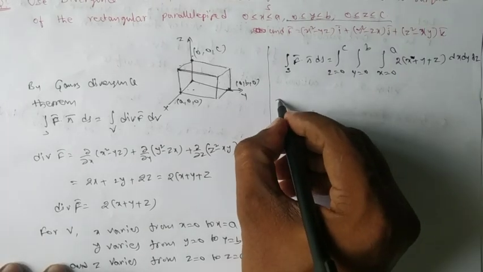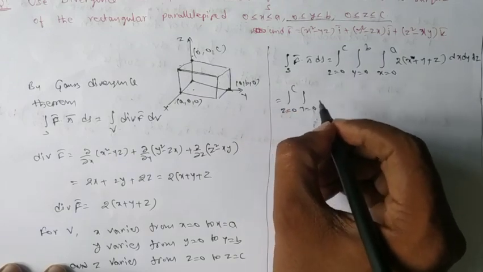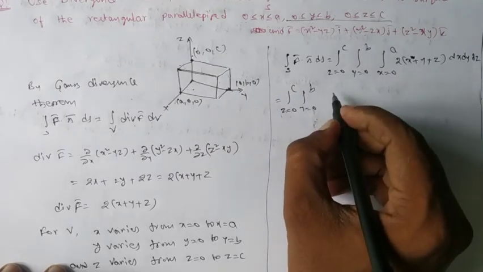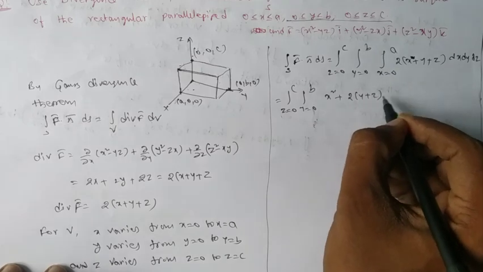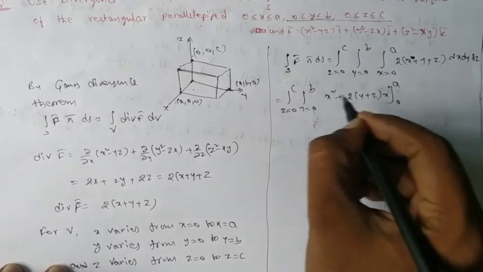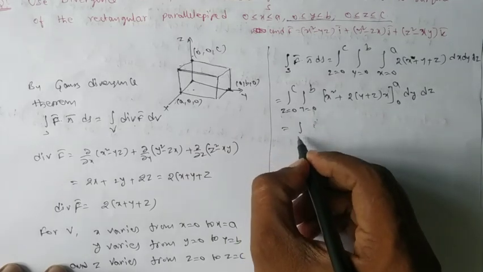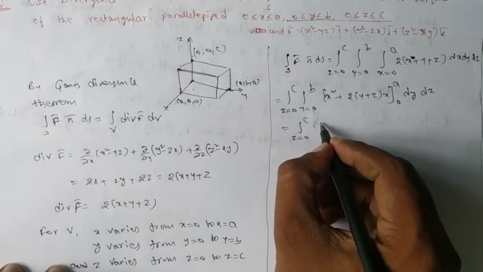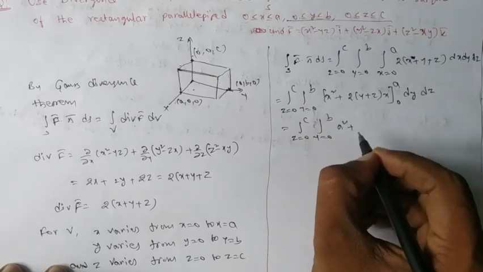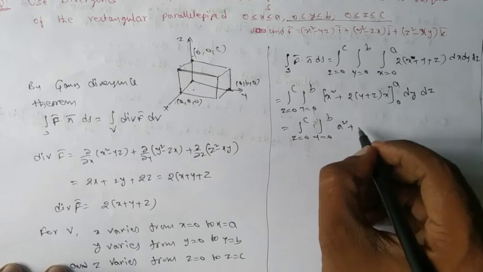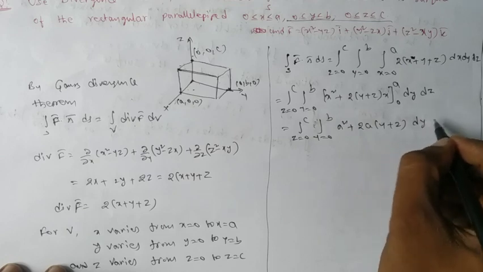Evaluating it, first the integral over x. For 2x it is x square plus 2 times (y plus z) into x over the limits 0 to a, into dy dz. After substituting the limits, it is a square plus 2a times (y plus z), dy dz.